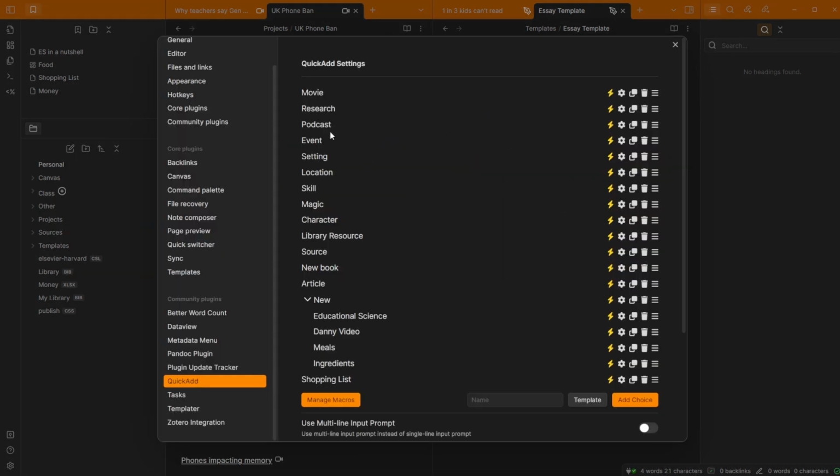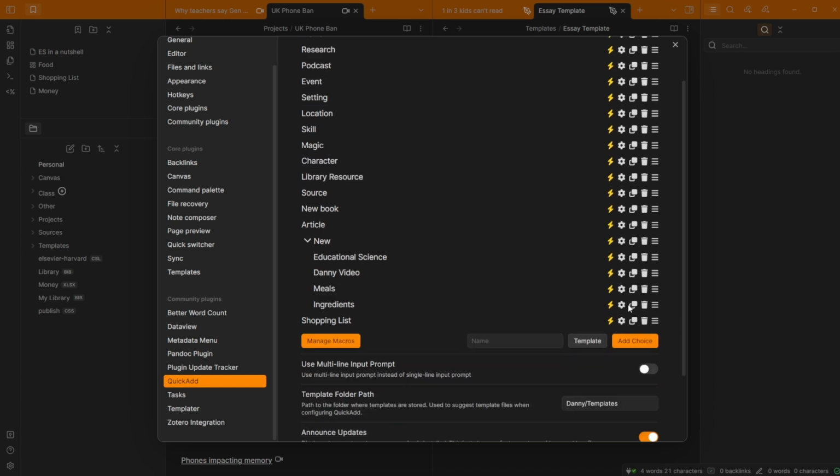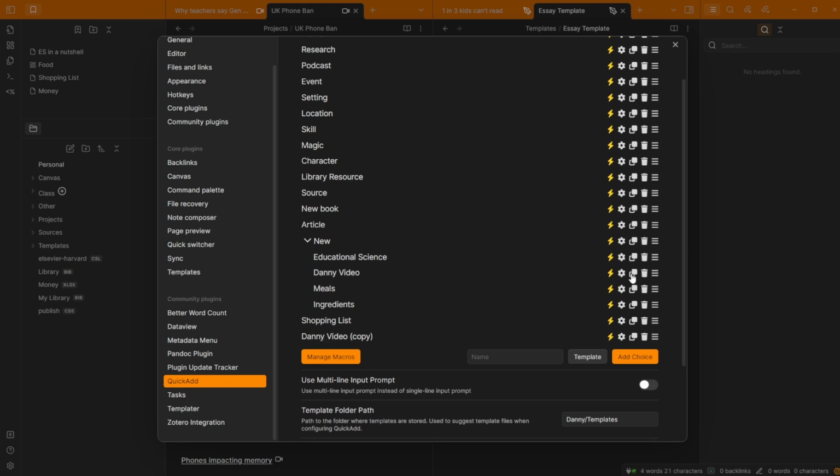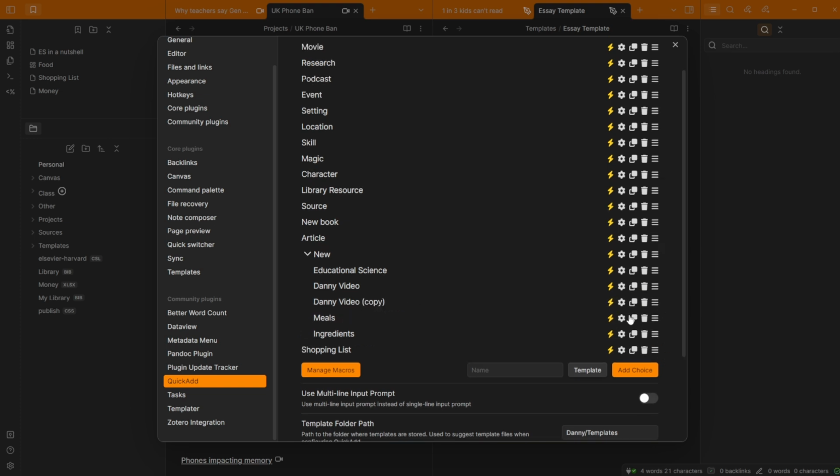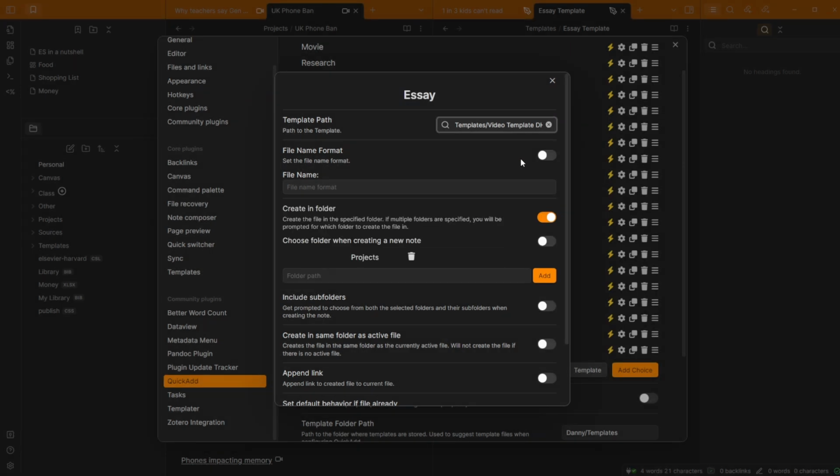Now I'm going to go quick add. Do I have an essay quick add in here anywhere? No, I must have deleted it. Right, let's just duplicate one that I've already got, a Danny video one. Let's duplicate that. Drag it up into the little folder. Go to settings, essay, change that, change the template to essay.